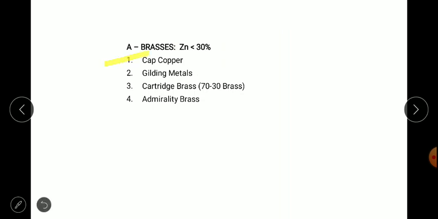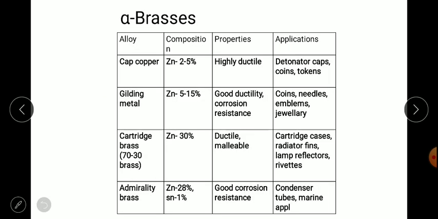So cap copper, gilding metal, cartridge brass and admiralty brass. Initially we also discussed the composition, but over here we have the specific applications and properties of these alloys. Cap copper has 2 to 5% zinc and high ductility, so it is used for detonator caps and coins.